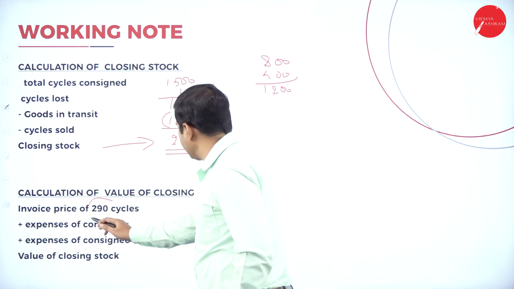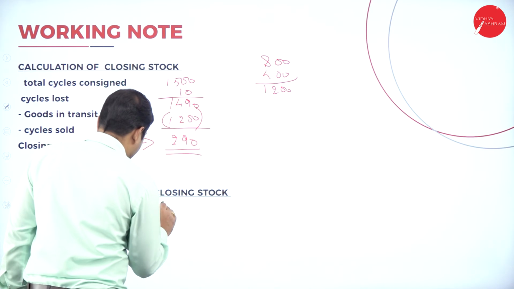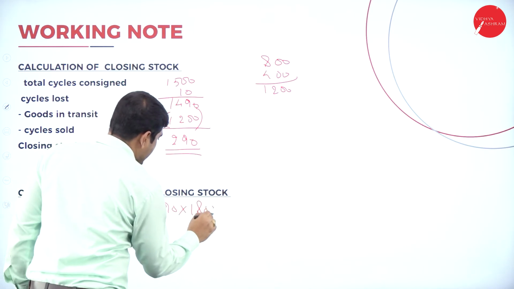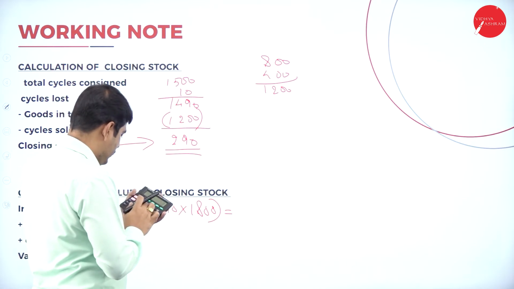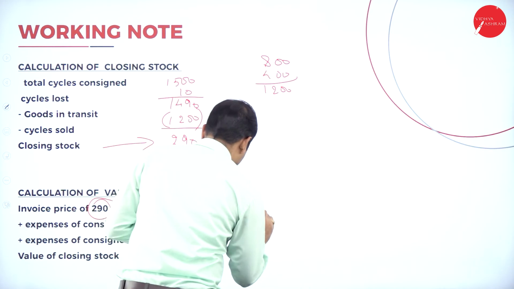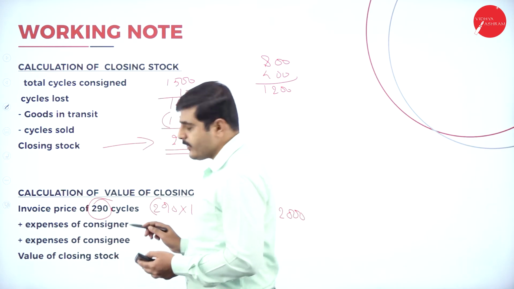Now let's calculate the value of closing stock. For 290 cycles, what is the actual cost of the bicycle? 290 into the cost price of each cycle, 1800. So 290 into 1800 equals 5,22,000. Again, add the expense of consignor.